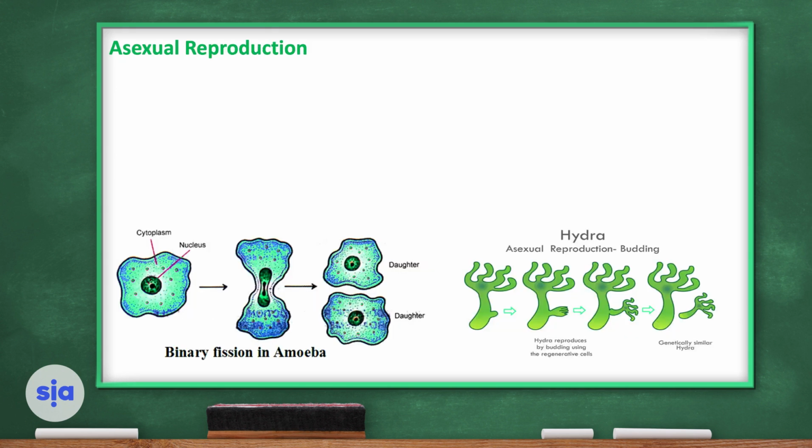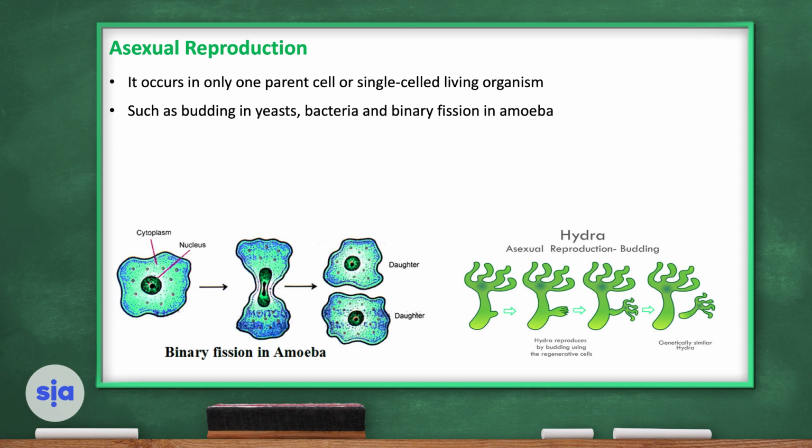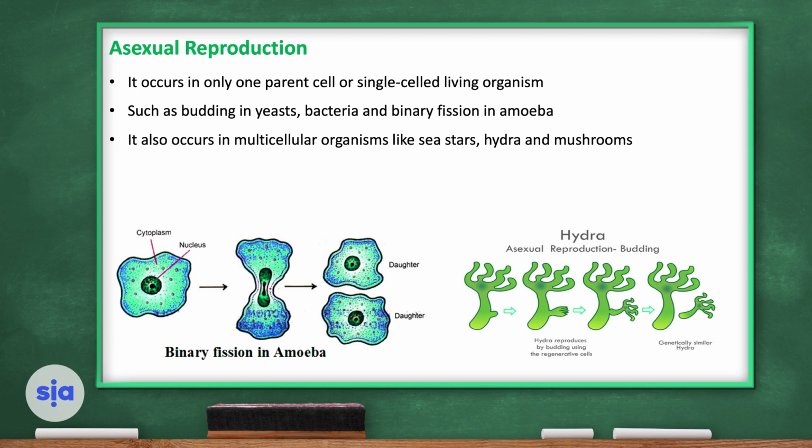We will start with asexual reproduction. It needs only one parent, or a single-celled living organism. So only one parent is needed for asexual reproduction, or just one cell, such as budding in yeasts, bacteria, and binary fission in amoeba. It also occurs in multicellular organisms like sea stars, hydra, and mushrooms. It produces genetically identical cells like the parent cell.